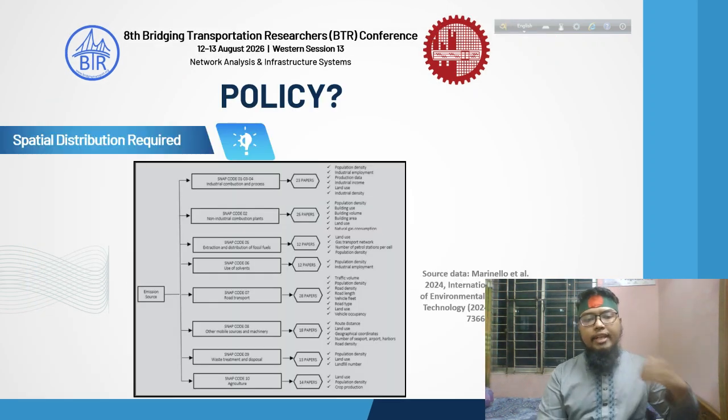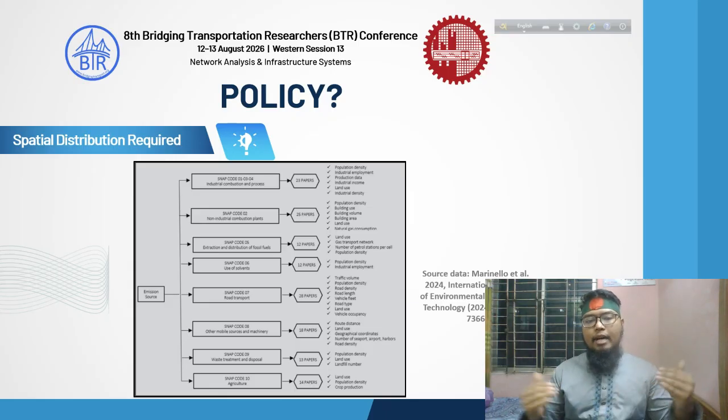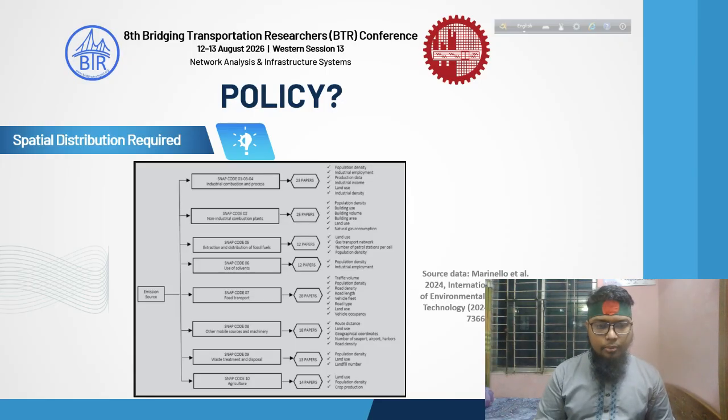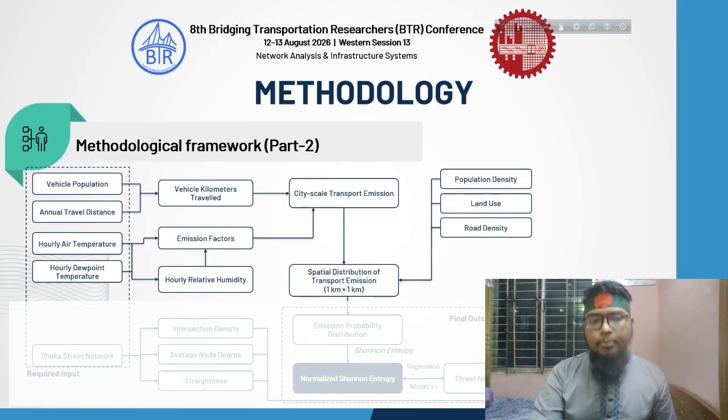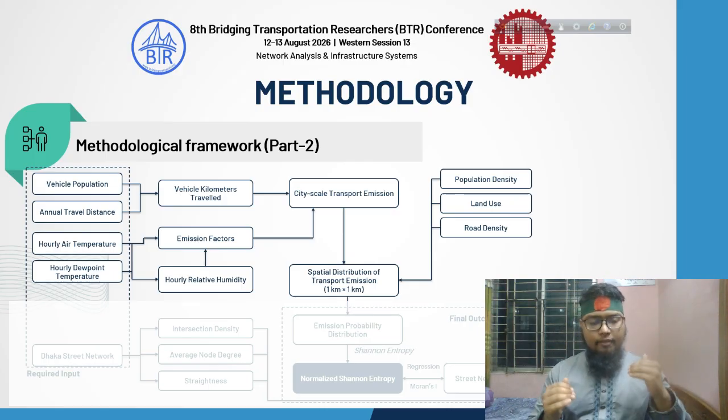Our target is to relate this transport emission inventory with the policy framework. To do so, we need the spatial distribution of transport emission. Luckily, this problem has also been solved in the literature. There are so many variables that we can use to spatially downscale a city scale transport emission. And here is the list of these variables from our literature review. And definitely, not all these variables are available as open source for Dhaka. So, three open source variables are selected. These are population density, land use, and road density. And that is the second part of the methodology. Following this part, we have developed a spatial distribution of the transport emission inventory in a grid of 1 kilometer.